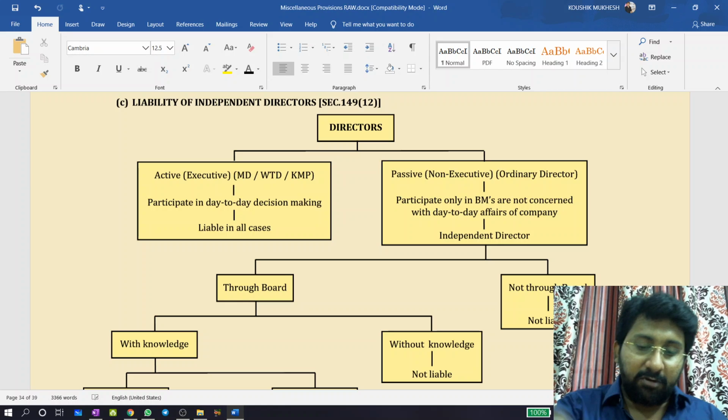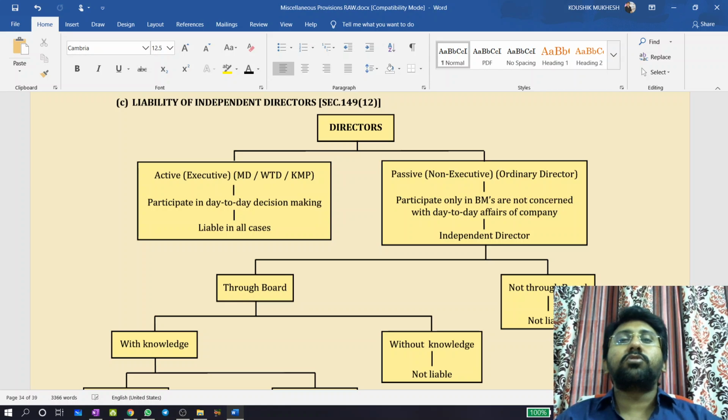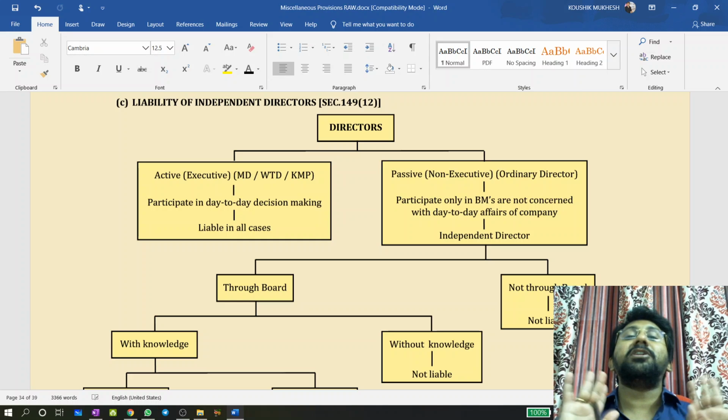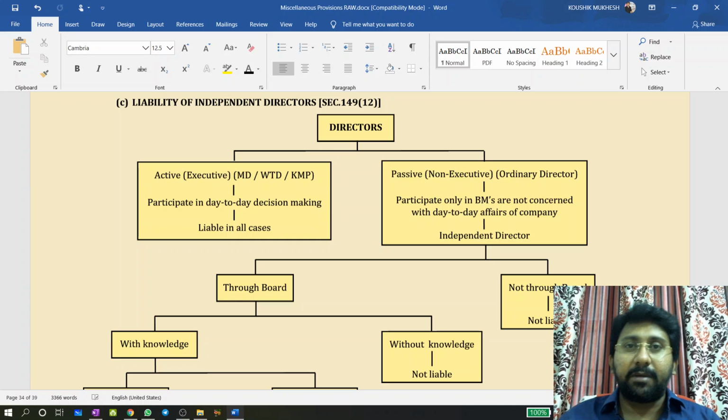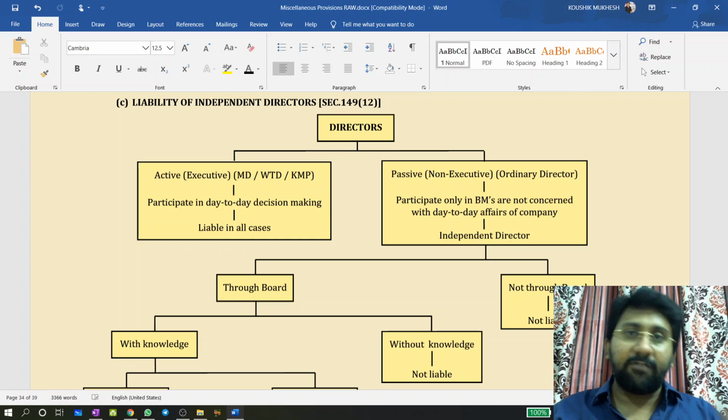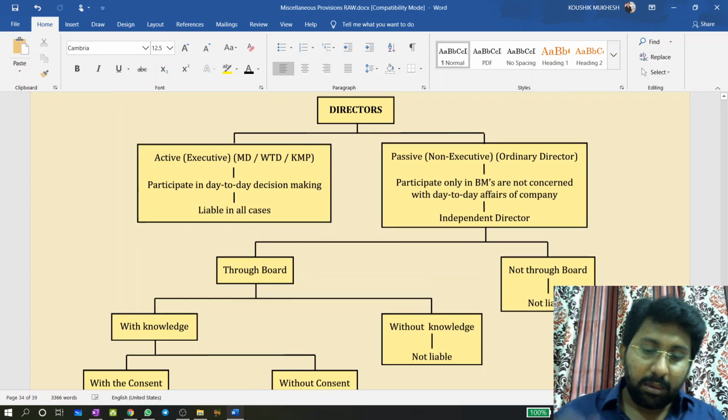Okay, let's try to understand this. Most of these students who are listening to this particular point now may not be aware. I'm not saying they shall not be; there is a chance, because not everyone needs to read the last subsection on independent director. Because of that reason, I put that in the first place. Okay, listen carefully to the independent directors concept.